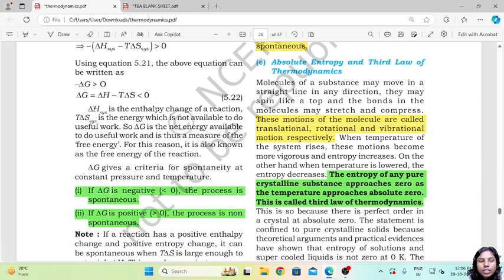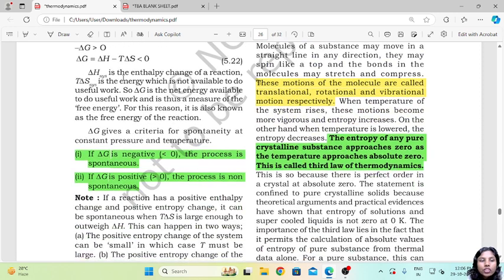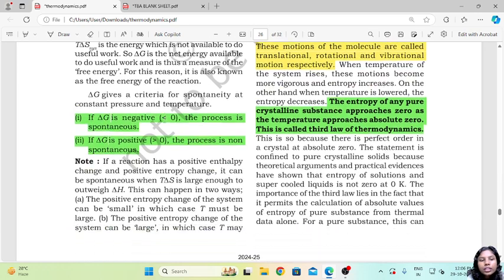Here delta H is the enthalpy change of the reaction, and T delta S is the energy which is not available to do useful work. So delta G is the net energy available that can do any kind of work and is therefore known as the measure of the free energy. For this reason, it is also known as the free energy of the reaction.